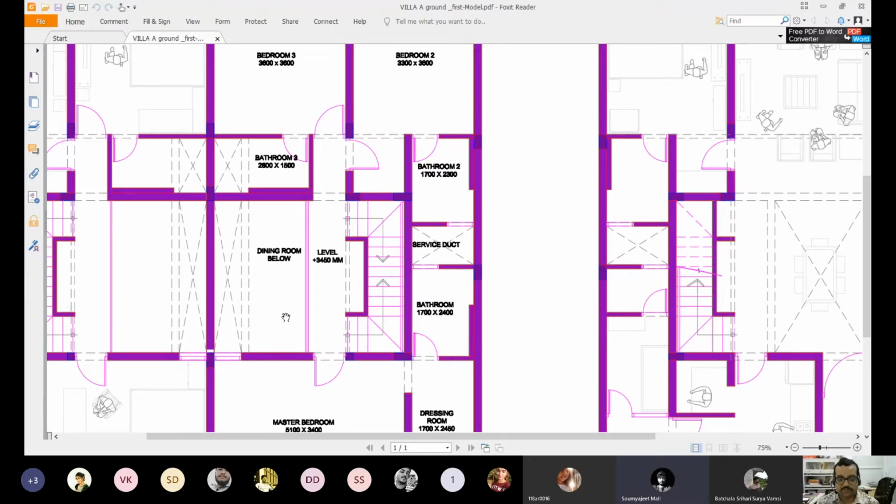So there must be a beam above, going up. There is a beam above, and why are there two different notations on either side? On one side you can see the dining room below, so you can see the dining tables below, and on one side you don't see anything, but you see a dash gap, two diagonal cross lines. Above the dash gap line, there is no slab, I think, and on the dining room, the blank part, there is a slab. Excellent. That means there is no slab above that dash gap part, but above the place where dining room below is written, there is a slab.